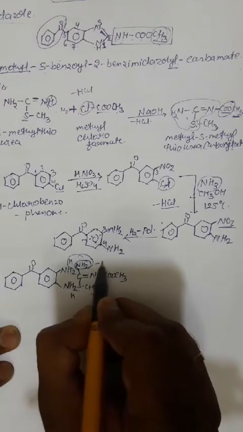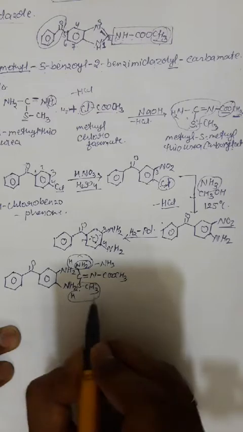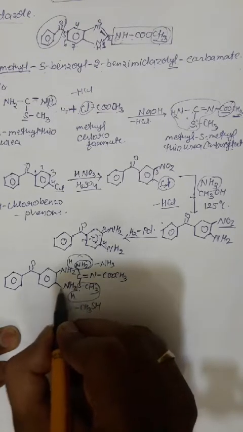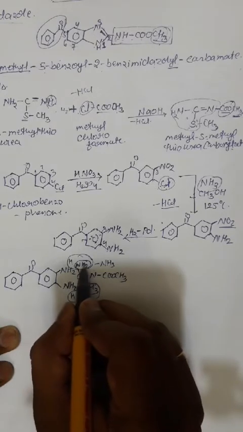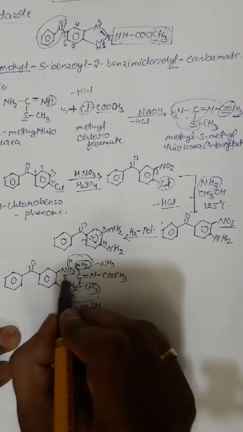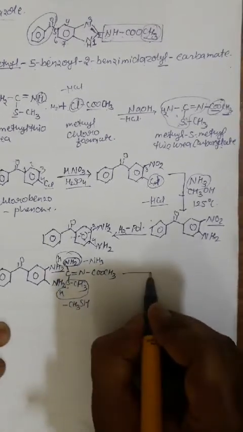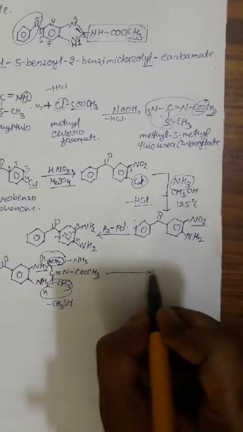So from here it will be minus NH3, and from here we will have minus CH3SH. So one H is from this NH2 and this H is from this amine group, and NH2 minus NH3. Then after reaction, two of the components are going to be removed from here.